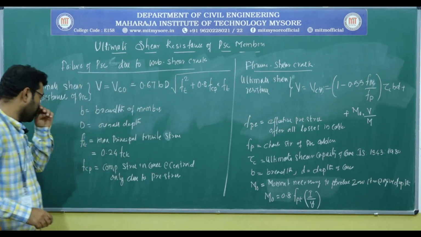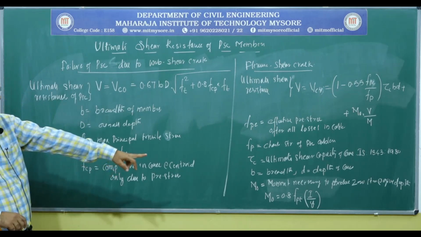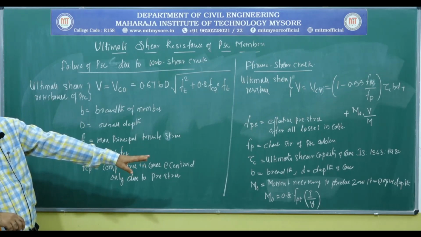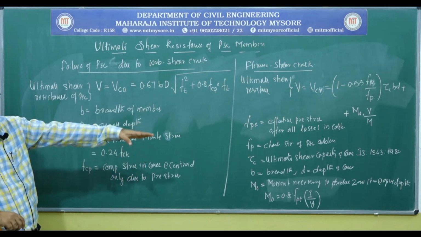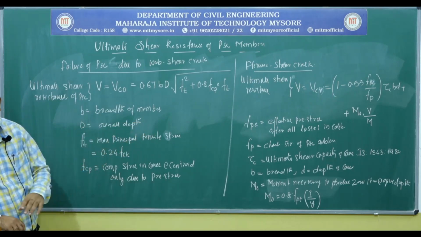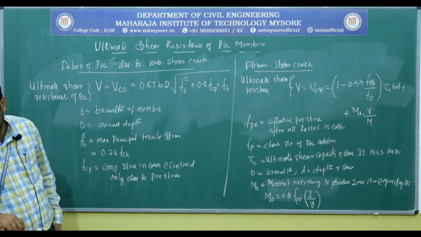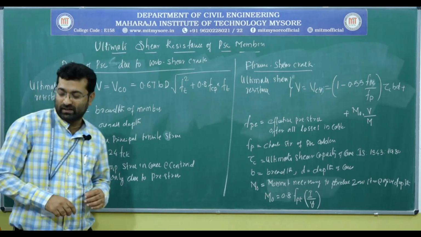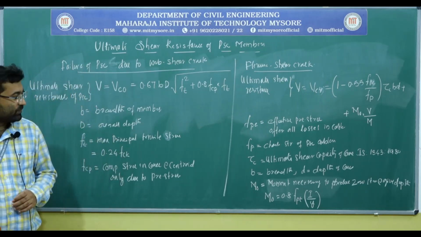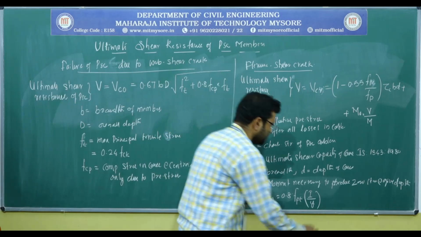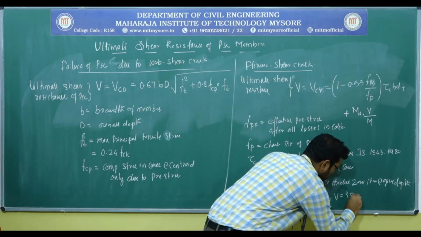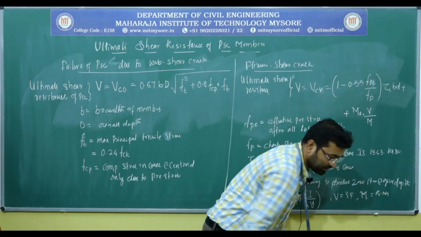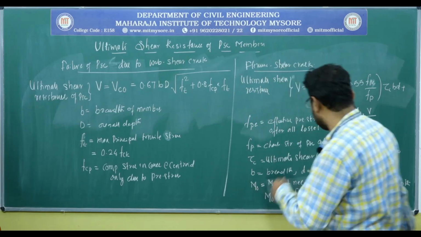FPT is the same as FCP: the stress in the concrete at any required depth only due to the pre-stressing force. I is the moment of inertia and Y is the depth where we are interested in calculating the stresses. Next, V is the shear force and M is the bending moment in the concrete at any particular section.